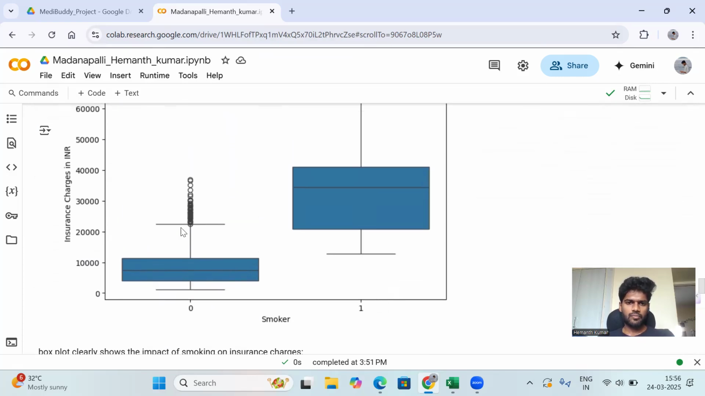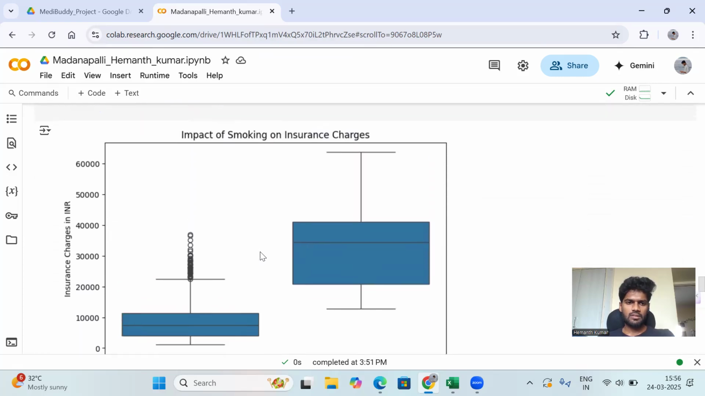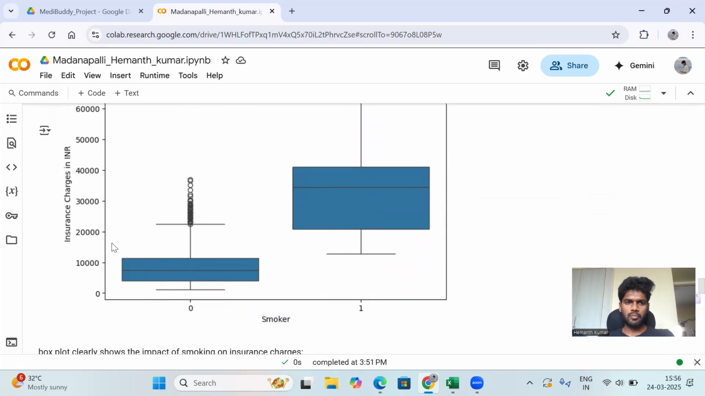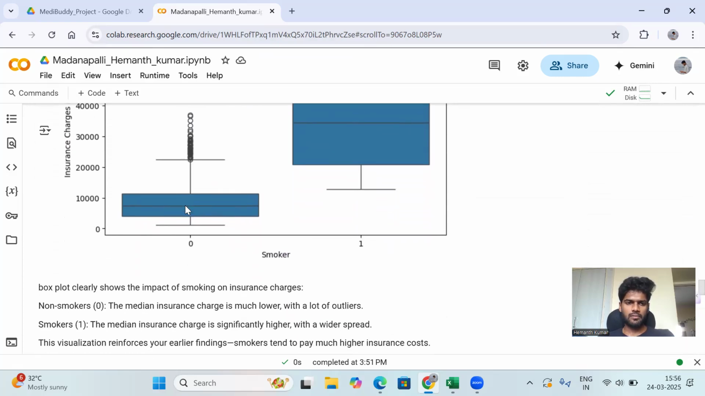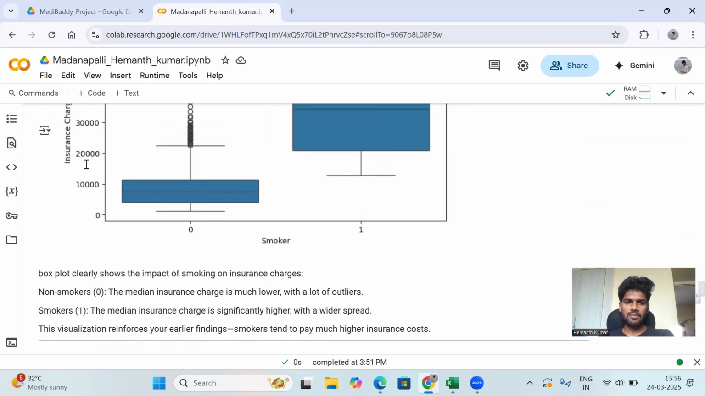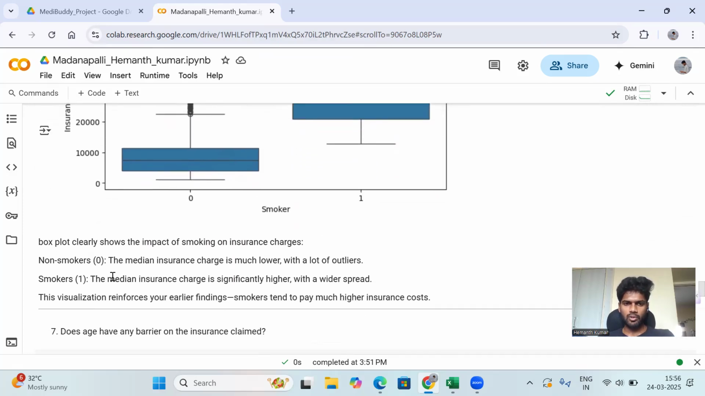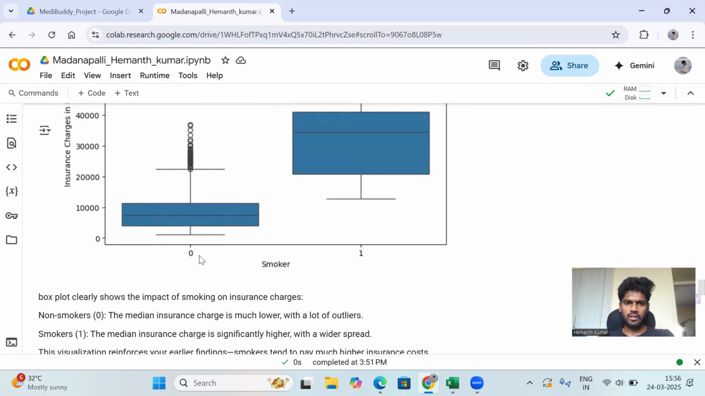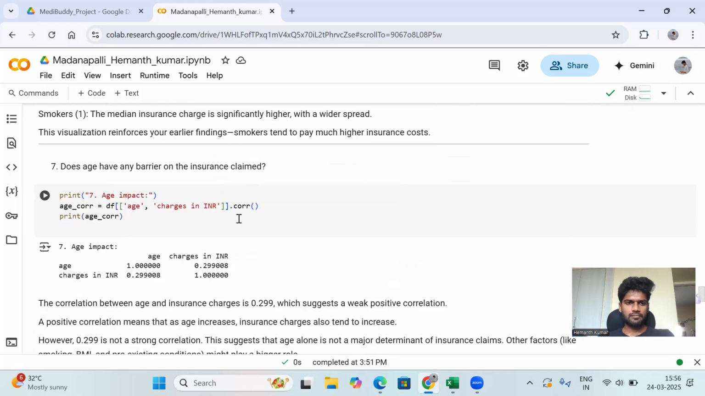This is the non-smoker one, and this is the smoker one, based on the insurance charges. Here we are using 0 for non-smokers and 1 for smokers, and based on that we are creating this. Then we go to the next question.